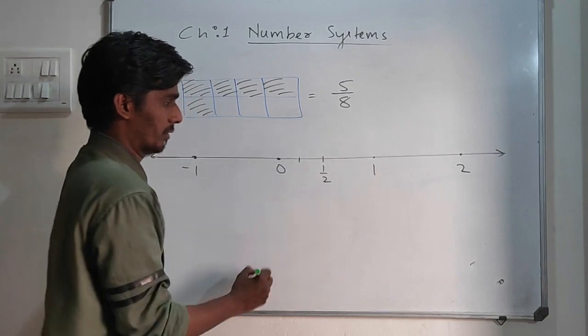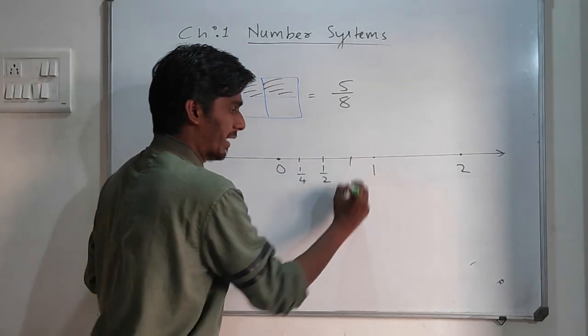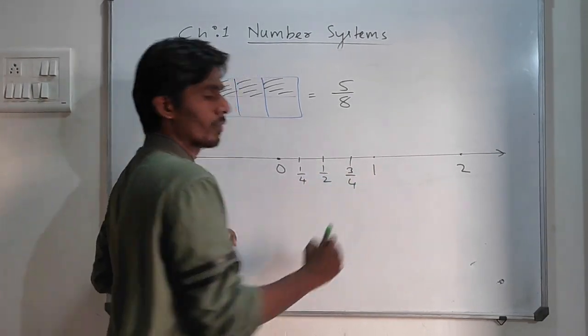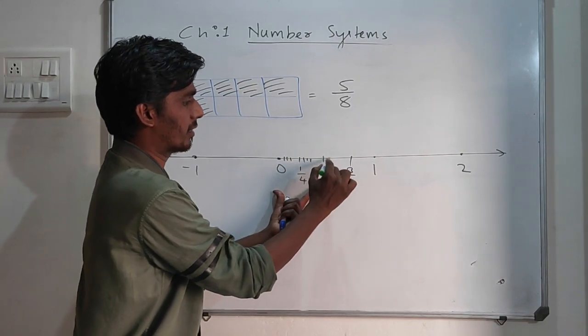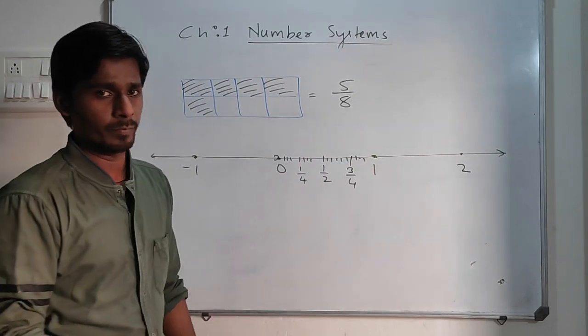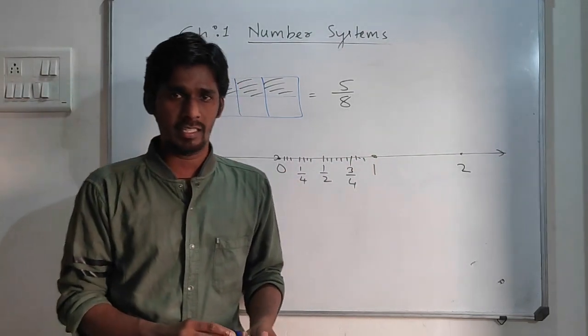If I take this one, it will be 1 by 2. This is 3 by 4. Similarly, there are infinitely many rational numbers between 0 and 1. So in between any two numbers, there are infinite rational numbers.